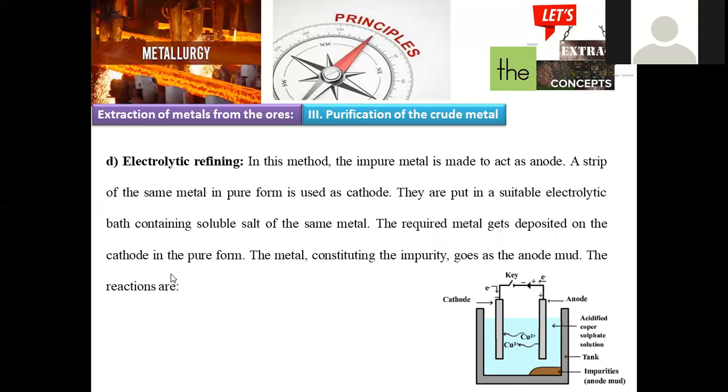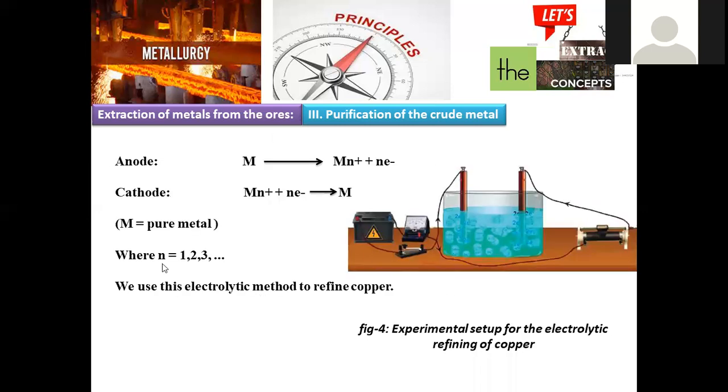And when we apply the external current, what happens? The metal has a tendency to get deposited on the cathodic region, so the highest purity of the metal will be obtained, and whatever impurities are there will be deposited at the anodic region. So this is the electrolytic refining process, represented in a chemical equation form.